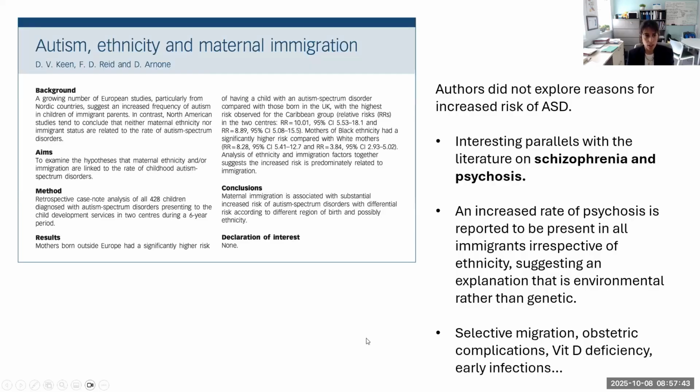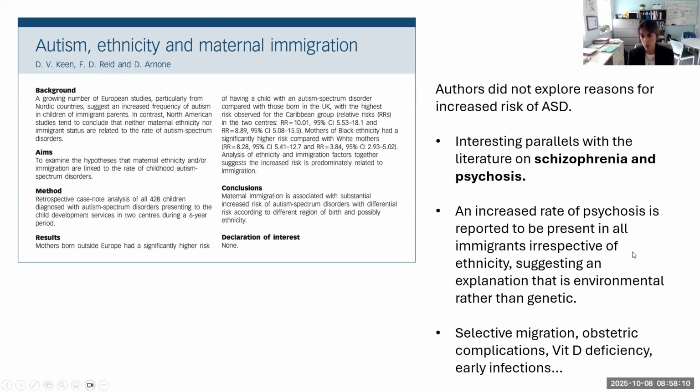So other studies, this one coming from the UK. I won't mention all the studies that have been published in the area, this is just an example. These authors from the UK did not actually explore reasons for increased risk for autism like the Australian group did, but they did talk about interesting parallels with schizophrenia and psychosis, because it's well known and well recognized that immigration is one of the biggest risk factors for schizophrenia.